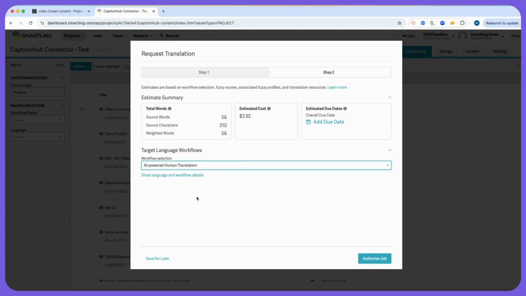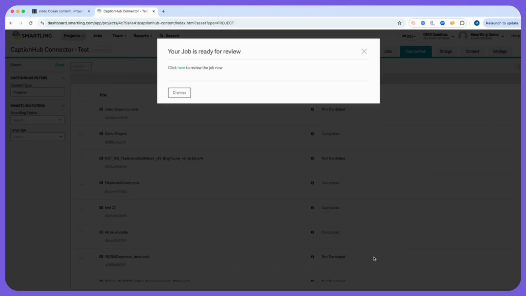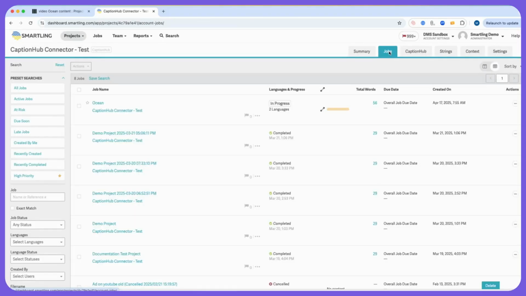Once you are satisfied with the estimate, you can authorize the translation. This starts the translation flow, and once complete, you'll be notified and your translation sent automatically back to CaptionHub. And just like that, you're done.